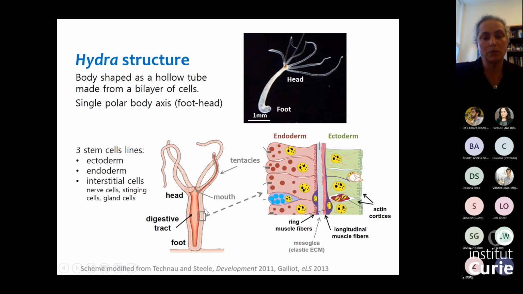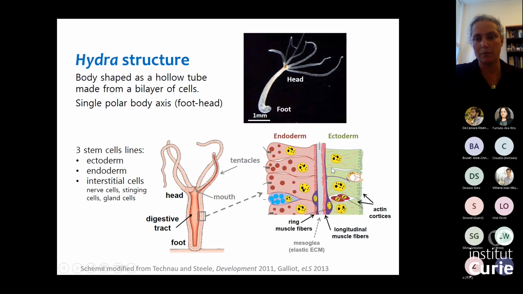And the animal body is actually made of these 2 layers of epithelial cells. Here you can see in a cross section, the outer layer is called the ectoderm. The inner layer is called the endoderm. In between, there's a thin matrix. And these cells actually double as epithelial and muscular cells. So they're both the outer and inner skin of the hydra, but they also contain muscle fibers.